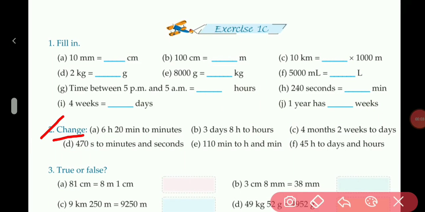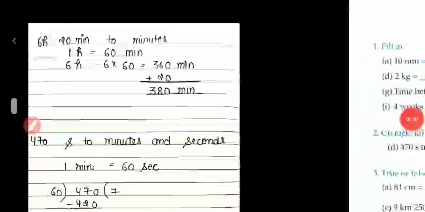Change A part, 6 hour 20 minute to minutes. We have to change it into minutes. Because 1 hour contains 60 minutes, so first we will change this hour into minute. Then we will add 20 minute. We will get the answer. Now let us look at the solution. Here is the solution given.